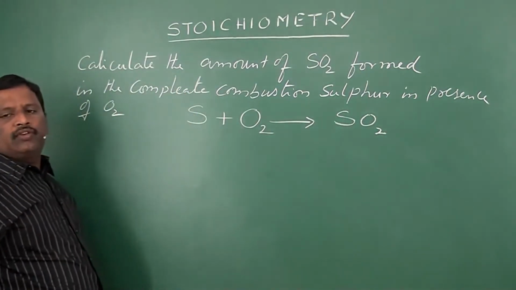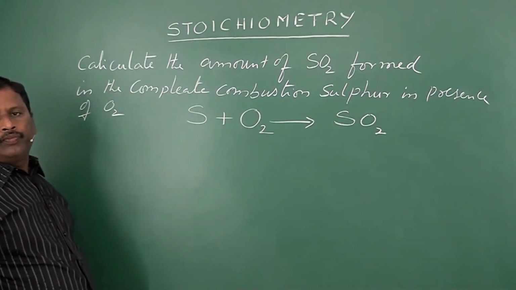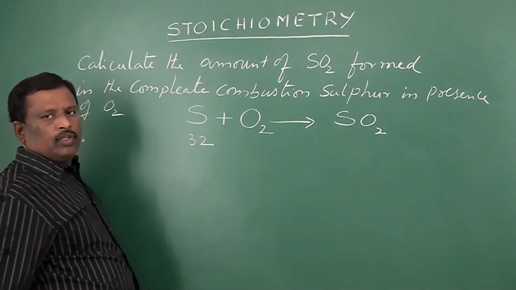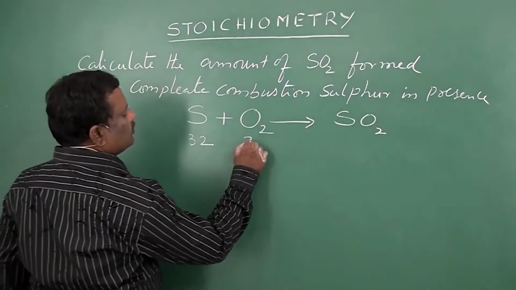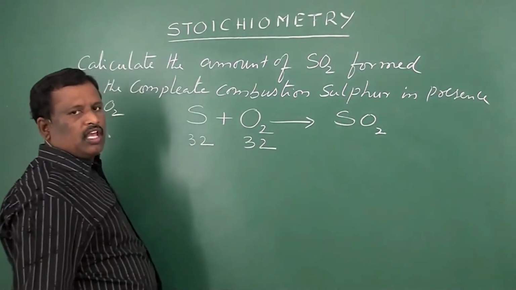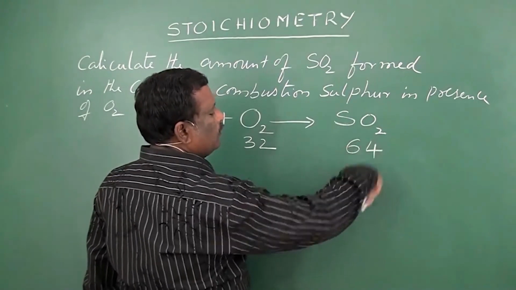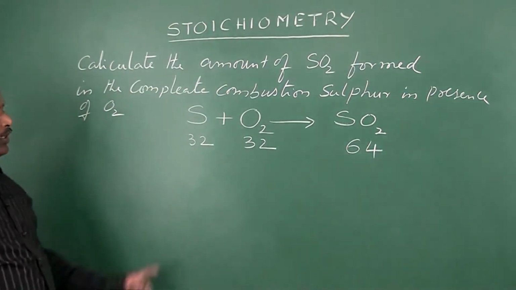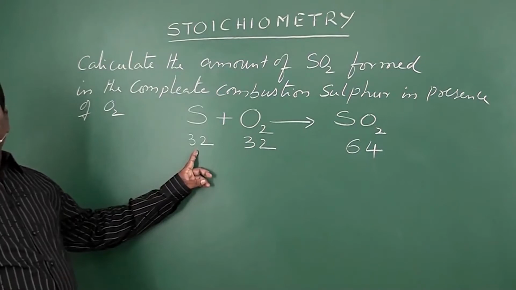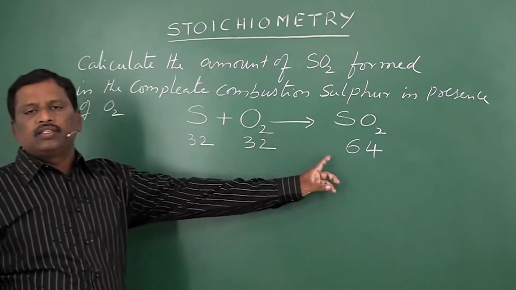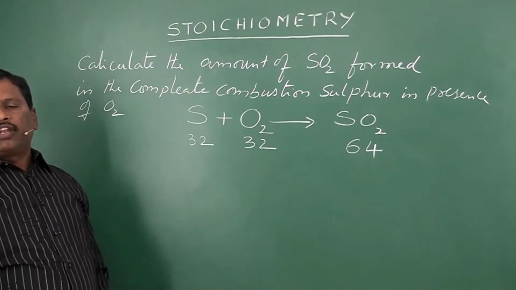Sulfur atomic weight is 32. Oxygen molecular weight is also 32. Sulfur dioxide is 32 plus 32, that is 64. So 32 grams of sulfur is combining with 32 grams of oxygen to give 64 grams of sulfur dioxide.